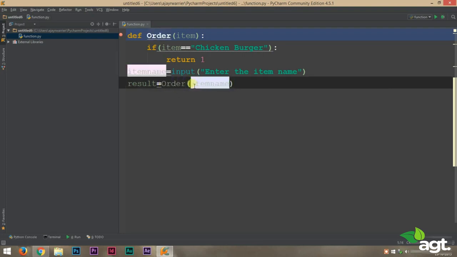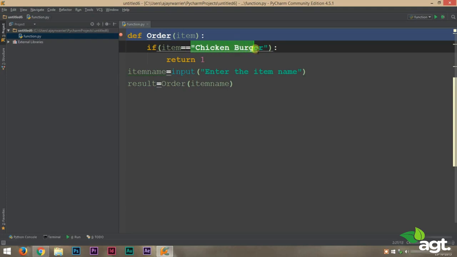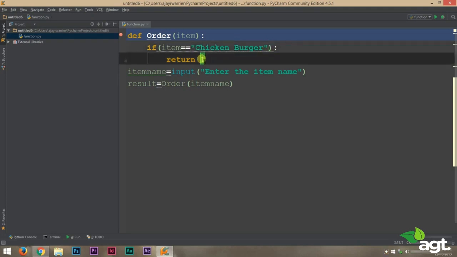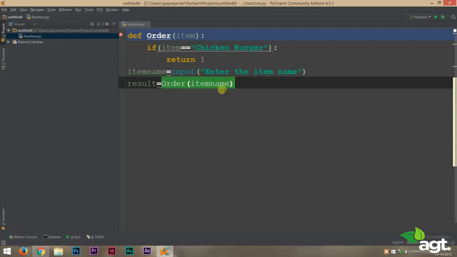What this will do is send this item name, which is the item name entered by the user, and check if that item is equal to chicken burger. Now if the item is equal to chicken burger, it will return the value 1. What that means is that it will send back the value 1 to this function call. So our result will be equal to 1.